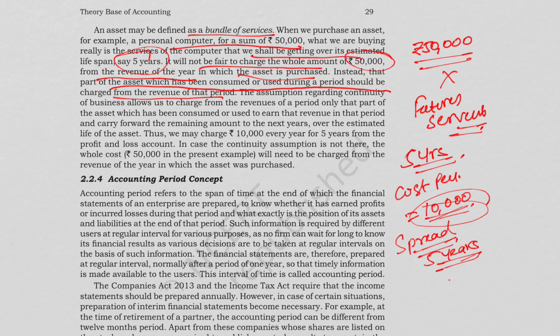So this is possible. Why is it possible? Because we are assuming that the business continues. And if this continuity assumption was not there, then the whole cost would be charged in the same year. If the business closes the next year, then spreading the cost obviously would make no sense. So going concern helps us to justify this depreciation.